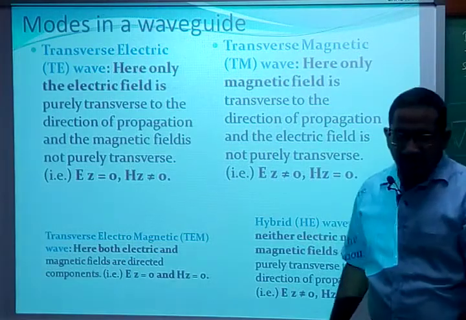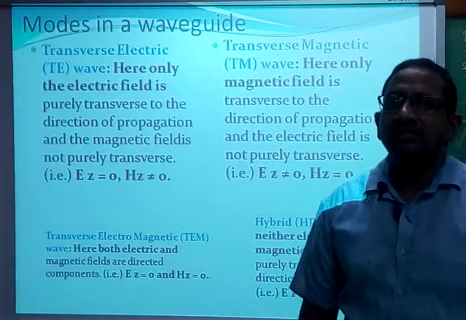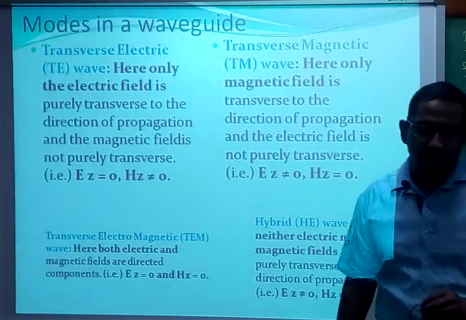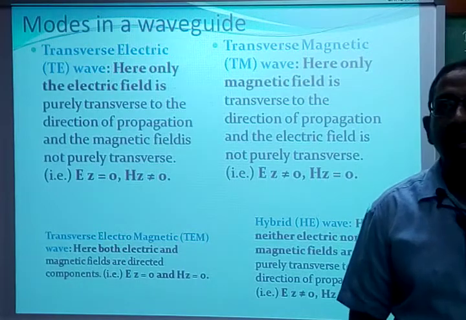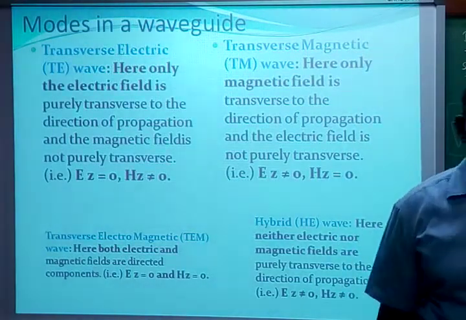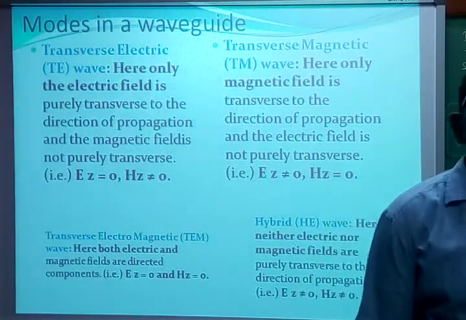With this, we stop our class here. In the next class, we start deriving the basic equations for the propagation of the wave through a rectangular waveguide, starting with the wave equation del square E is equal to mu epsilon dou square E by dou t square. Thank you very much.